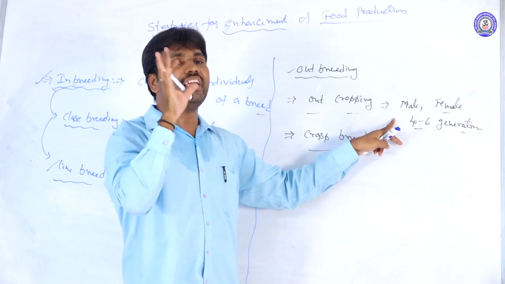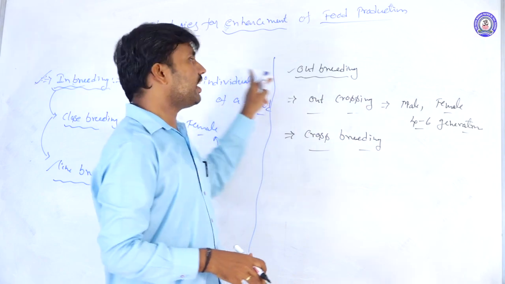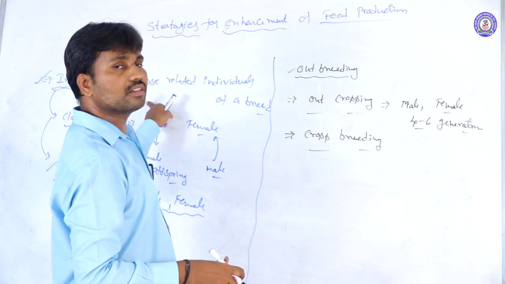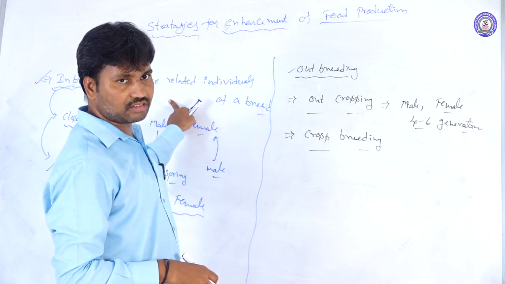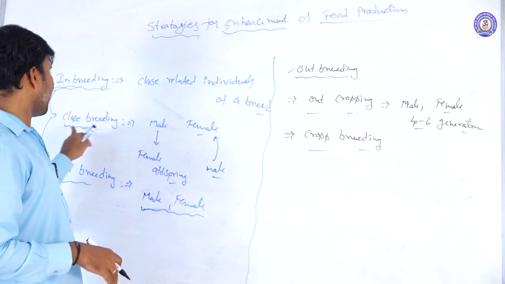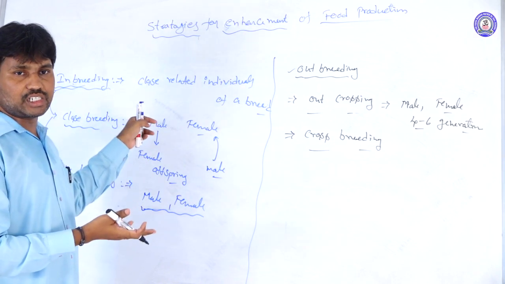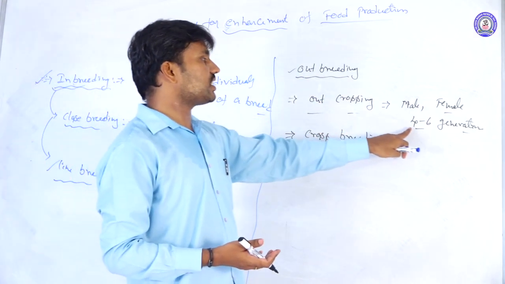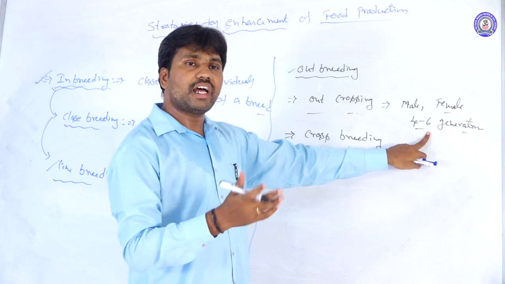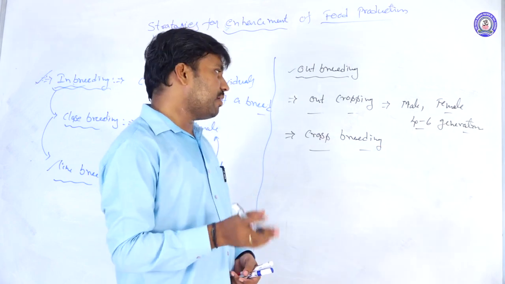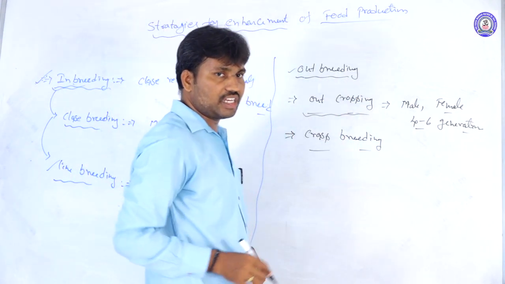That type of breeding is called outcrossing. In inbreeding, the male and the females have common ancestors, whether close breeding or line breeding. But here there are no common ancestors for 4 to 6 generations on either the male or the female side. This type of breeding is called outcrossing.